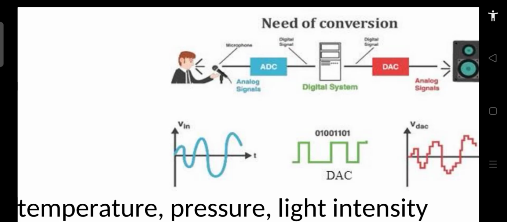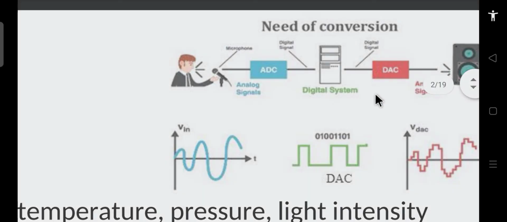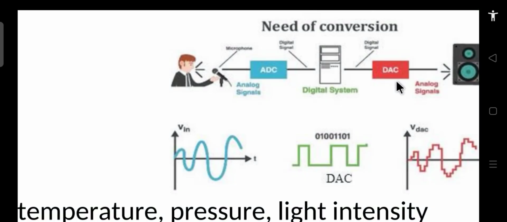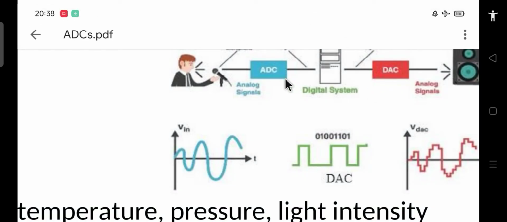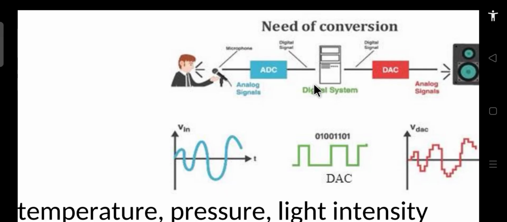For that we require another circuit which is called a DAC. So whenever a system requires digital processing of signals, we always require an ADC and